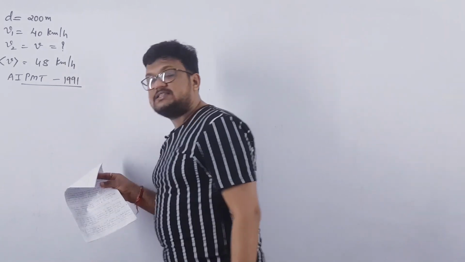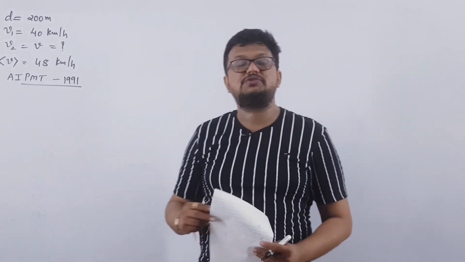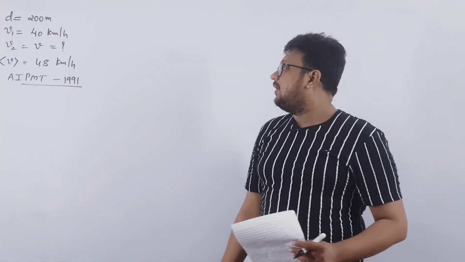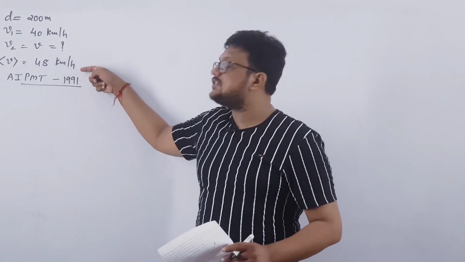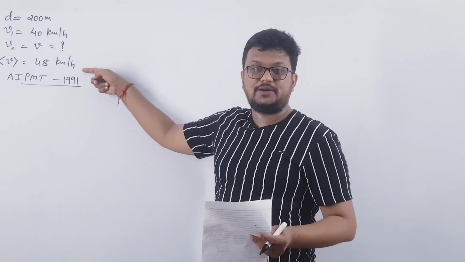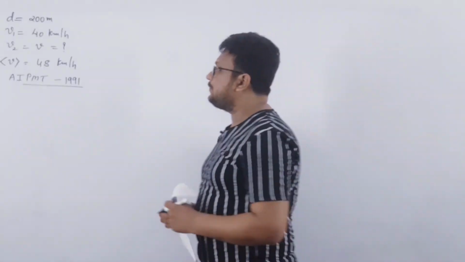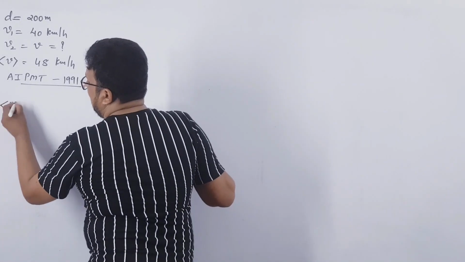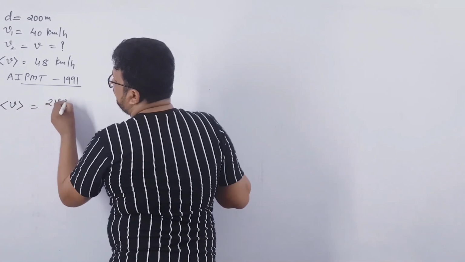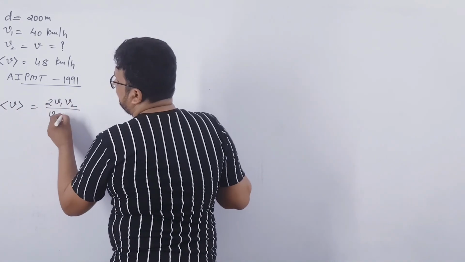It is exactly similar to the MCQ which we have solved, the MCQ number 10 which we have solved, right? In that case v was given and this was 48 which we have calculated. Here this is given and we have to calculate v. So answer will be 60, right? Directly we can use formula. Average velocity is 2v1 v2 over v1 plus v2.